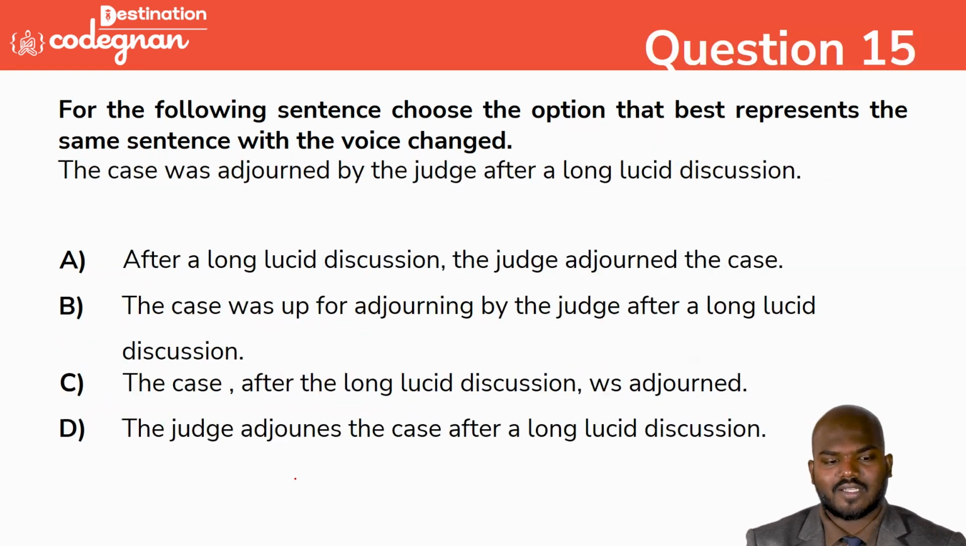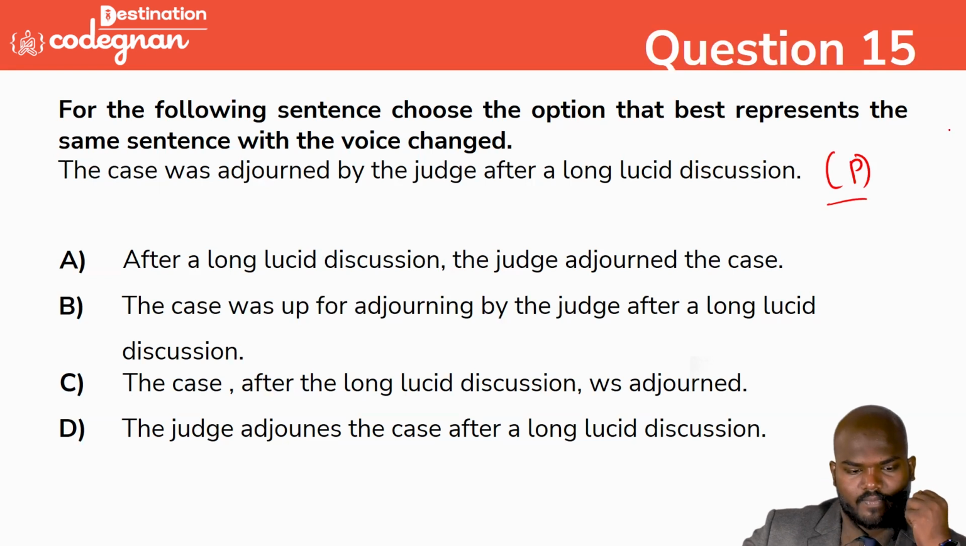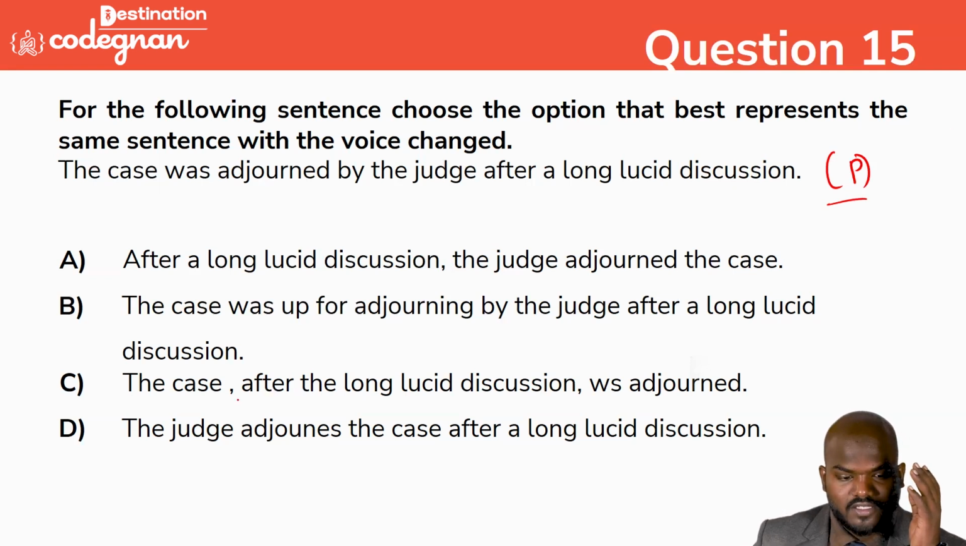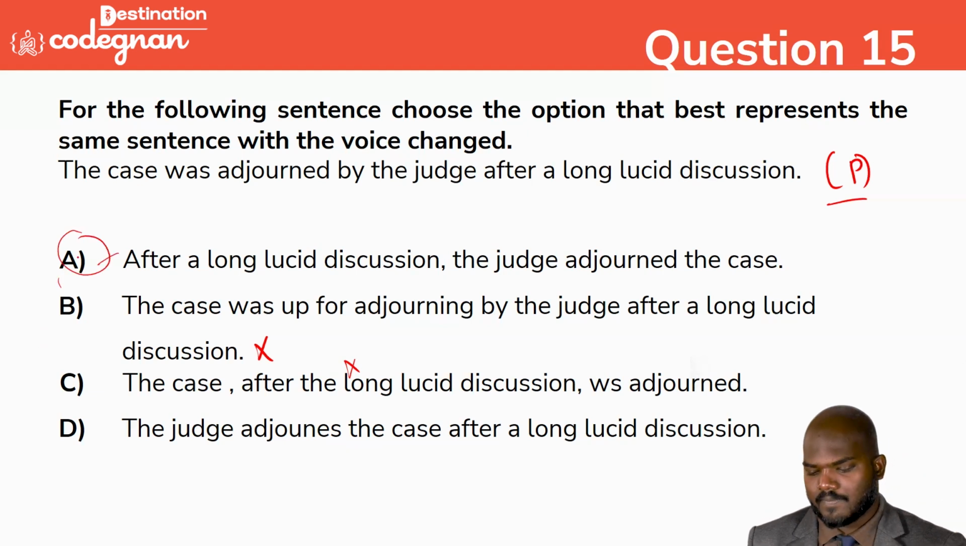A case was adjourned by the judge after a long, lucid discussion. You see this one? After a long, lucid discussion, first of all, this is passive. They are expecting the active voice. After a long, lucid discussion, the judge adjourned the case. Case was up for adjourning by the judge. It's passive, wrong. Judge adjourns the case. So obviously, A is the correct answer.